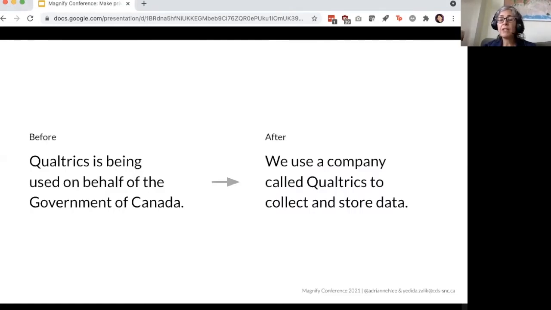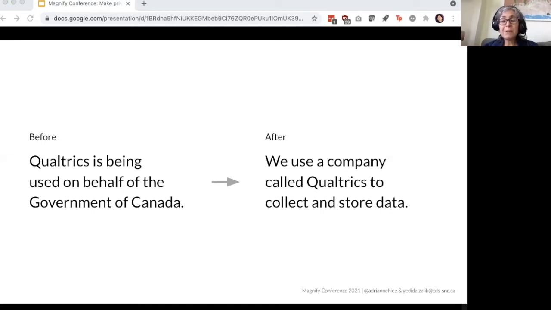So in the original privacy and consent form, we said Qualtrics is being used on behalf of the government of Canada. The new version says we use a company called Qualtrics to collect and store data. So earlier in the document, we had explained that we would refer to the government of Canada. So we were able to replace government of Canada with we. And then if you change the sentence to the active voice, it becomes we use Qualtrics.